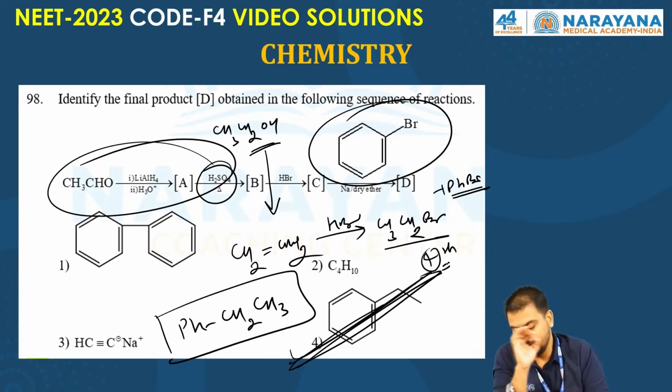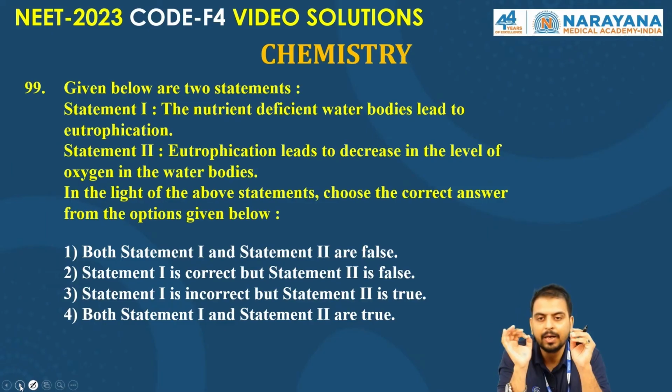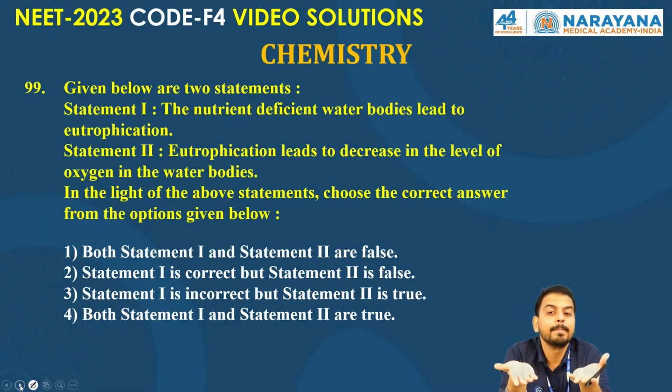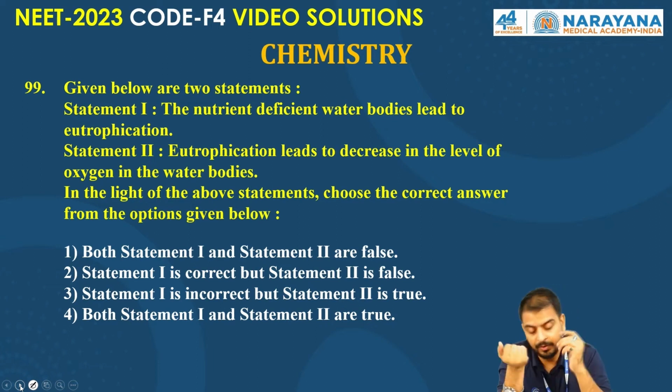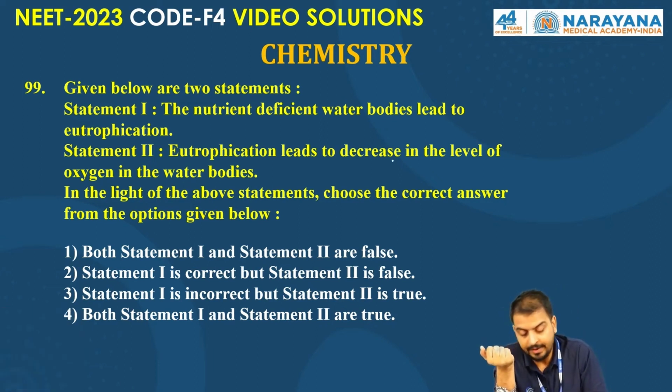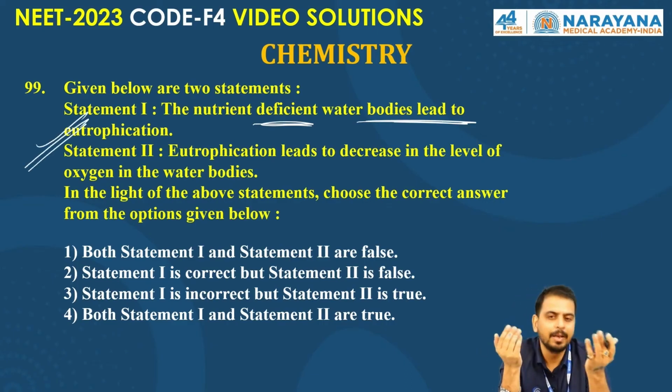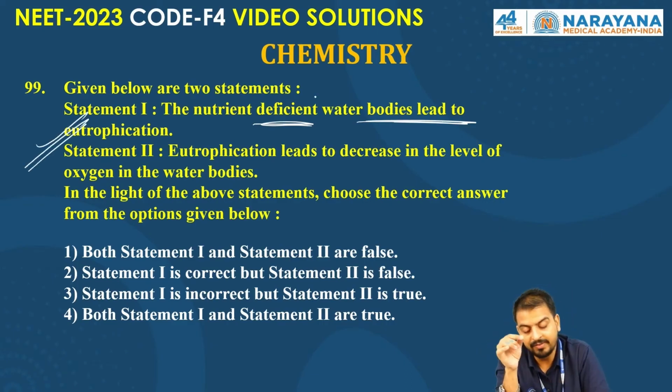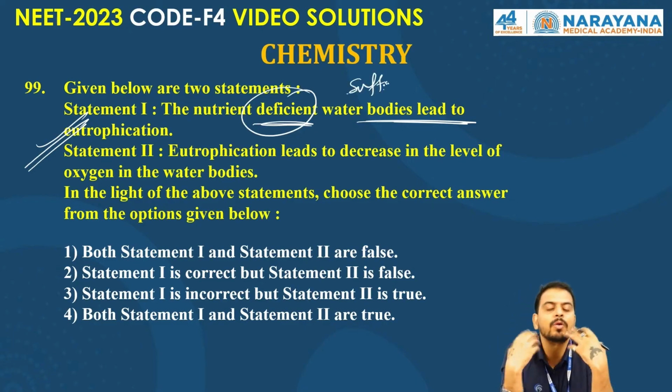Great. Question number 99. 99 is one of the very exceptional questions from environmental chemistry. You write nutrient deficient water bodies lead to eutrophication. No, nutrient deficient should be nutrient sufficient, because eutrophication is the overgrowth of algae.